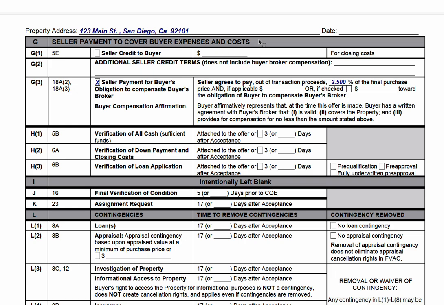However, they're showing you that this is not related to the payment of buyer's broker. Okay? You have to check this box here and you write in how much you want the seller to pay your brokerage. Okay? We check this box, we write in 2.5%, and we're done. That's it. No more SPBB. That's it. We've now requested that the seller pay the buyer's obligation.